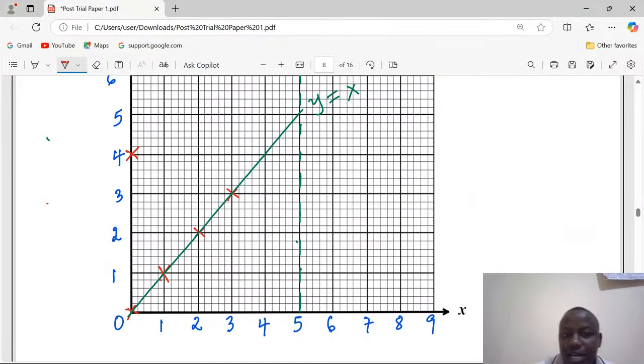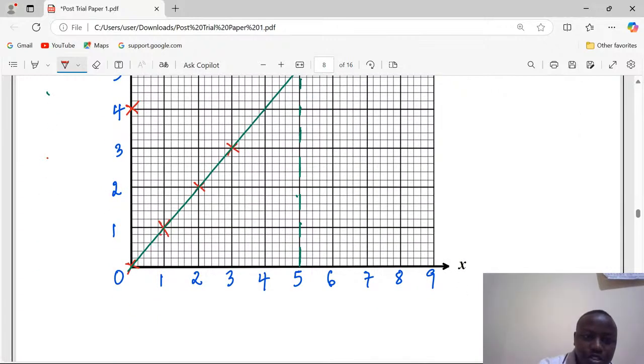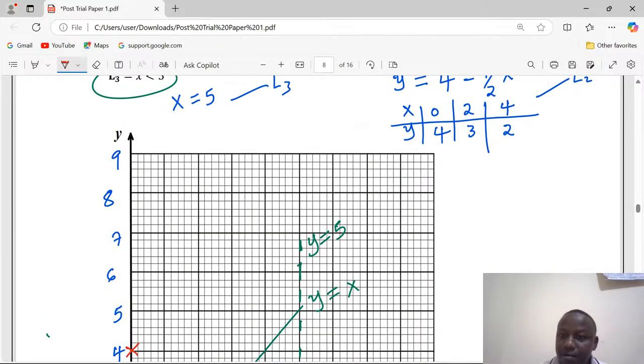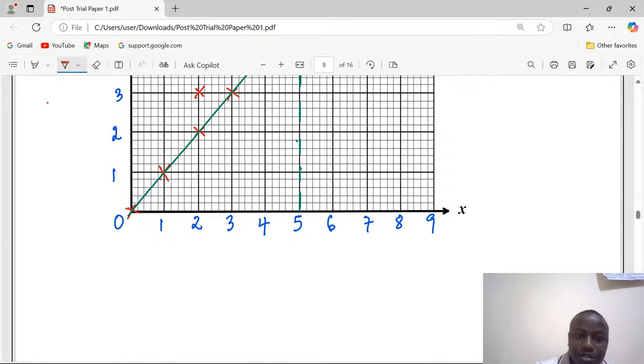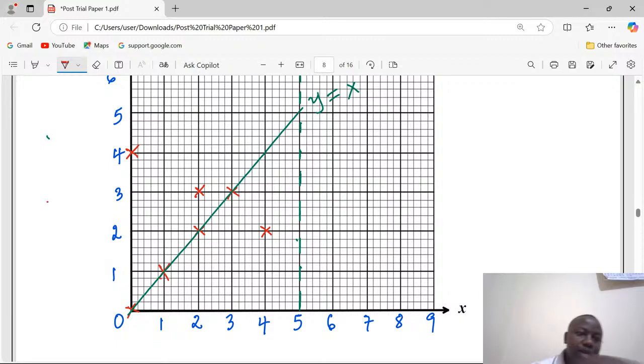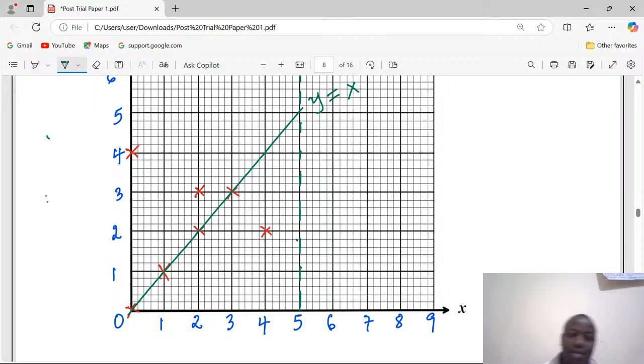Then there is 2, 3 at that point. Then we have 4, 2 at that point. So we can see now the line. We can plot more coordinates than those, but let me just use those 3.